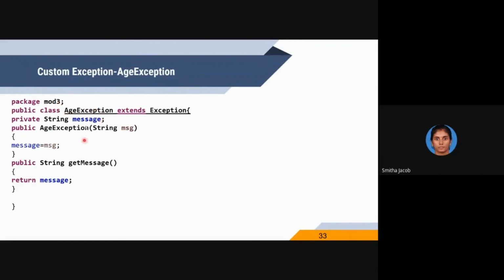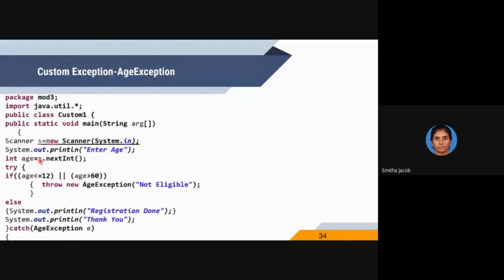In order to make this AgeException class an exception class, you need to extend Exception in this class. Then I want to provide my own error message, so that message will be given using the String message. My AgeException will provide some error message. That message will be displayed to the user during runtime. In order to display that message, I will be invoking the getMessage method from my test program. Public String getMessage will be invoked during runtime. So this is how I will be doing this AgeException class.